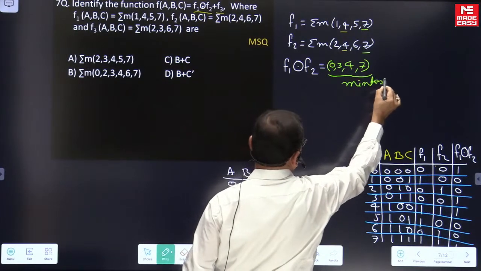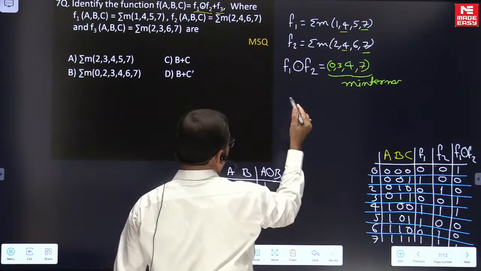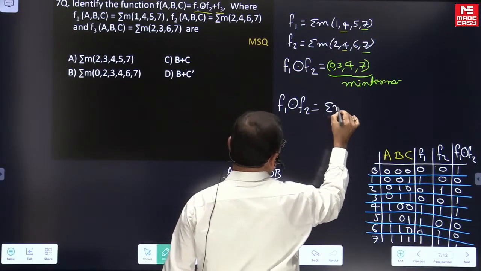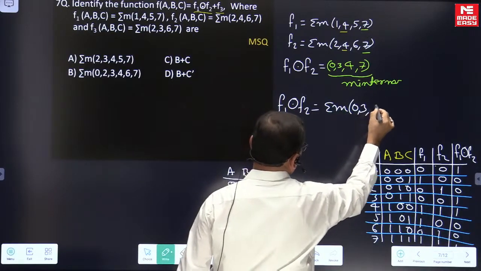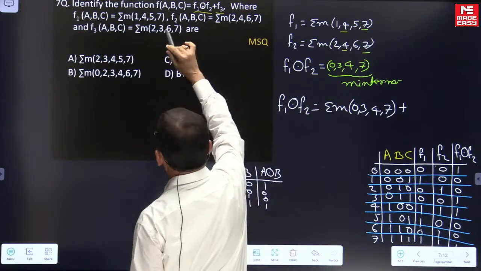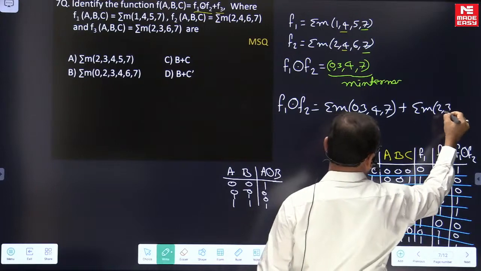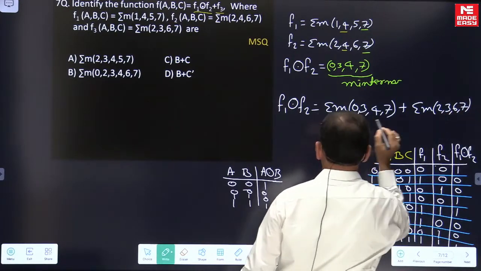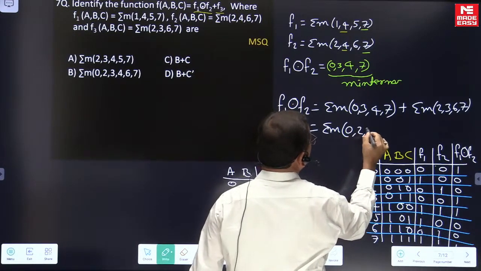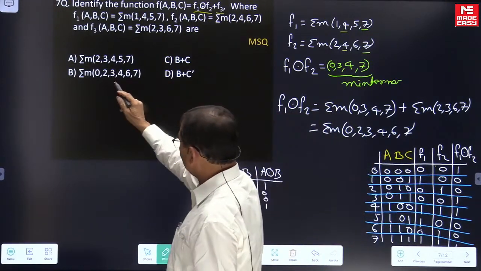These are the minterms of F1 XNOR with F2. Hence, the minterms we are looking at are 0, 3, 4 and 7, right? And F3 you directly get: the minterms of F3 are 2, 3, 6, 7. So on the whole, the minterms we are looking at are 0, 2, 3, 4, 6 and 7.